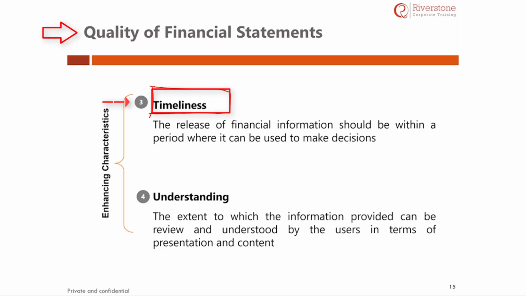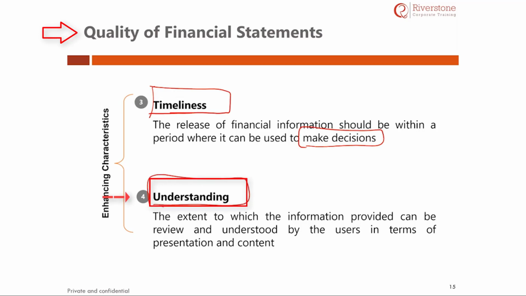It may become old because one year has already passed and now you want to see the data for the current year. It may not be required to review the previous year's data because the year has already passed. For example, let us assume that year 1 of the company ended in December and the data has not been released throughout year 2, and we are now in year 3. Technically, I would be more interested in reviewing the year 2 data than year 1 data. The relevance of year 1 data has gone and is lost. That is why we should release this information in a timely manner for making a proper decision.